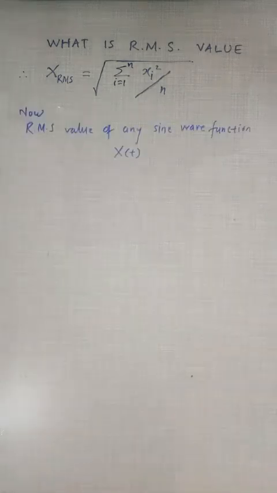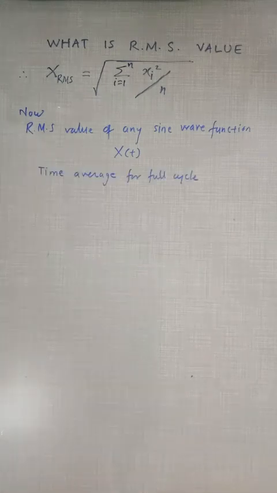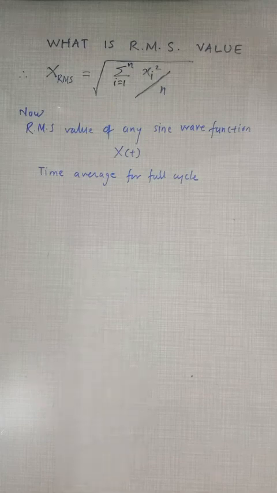Now what will be the RMS value of any sine wave function like x of t? For that, we will take the time average for one complete cycle.